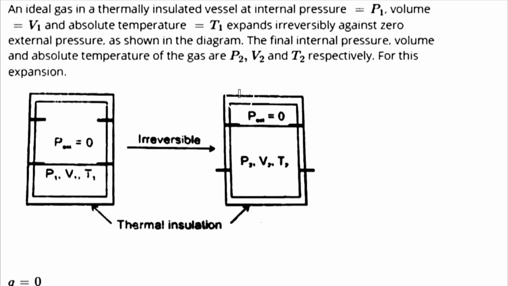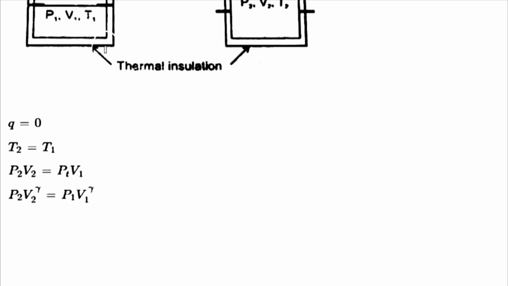Okay, here P external is 0. It means that it is free expansion. So firstly, the whole process is adiabatic. This means Q is equal to 0. So our first option is correct. And also the gas is free expanding. It means P external is equal to 0.